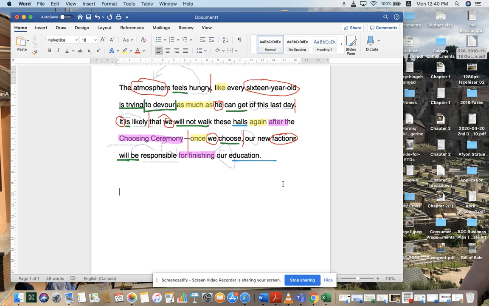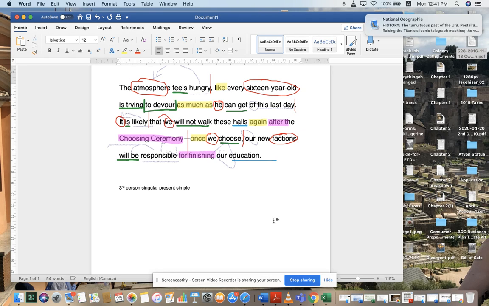So atmosphere feels, we have a third person singular. Let me just reduce the font here. Third person singular. It's definitely present, and it's definitely simple. We've seen this before. Every 16-year-old is trying, okay? How many 16-year-olds? Well, we want to say plural, but 16-year-old on its own is singular. It's one of those collective nouns.